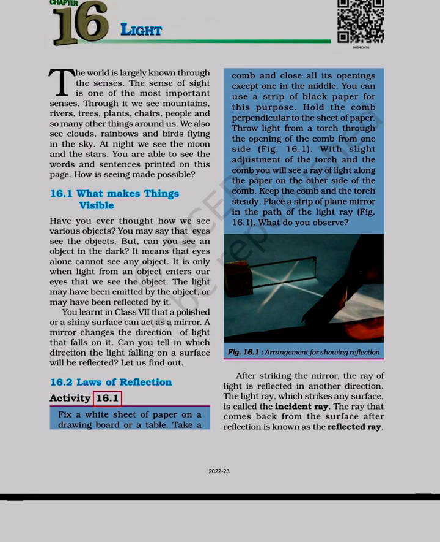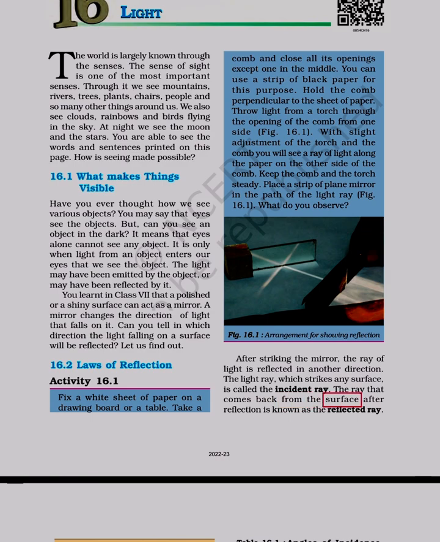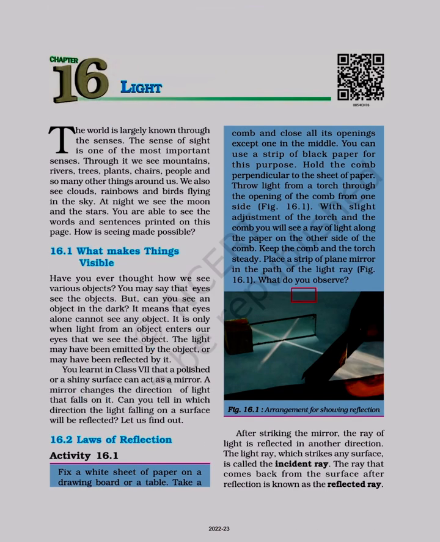Activity 16.1. After striking the mirror, the ray of light is reflected in another direction. The light ray, which strikes any surface, is called the incident ray. The ray that comes back from the surface after reflection is known as the reflected ray. Comb and close all its openings except one in the middle. You can use a strip of black paper for this purpose.